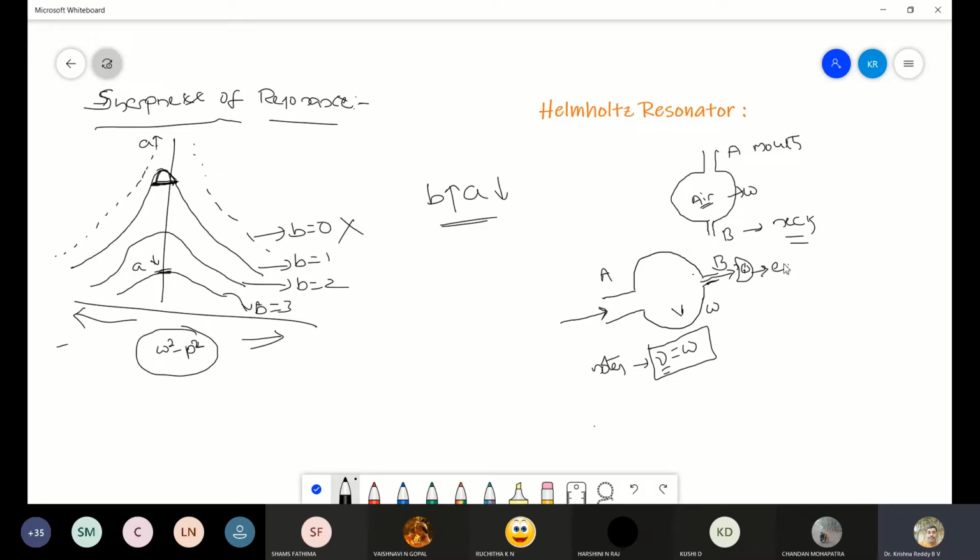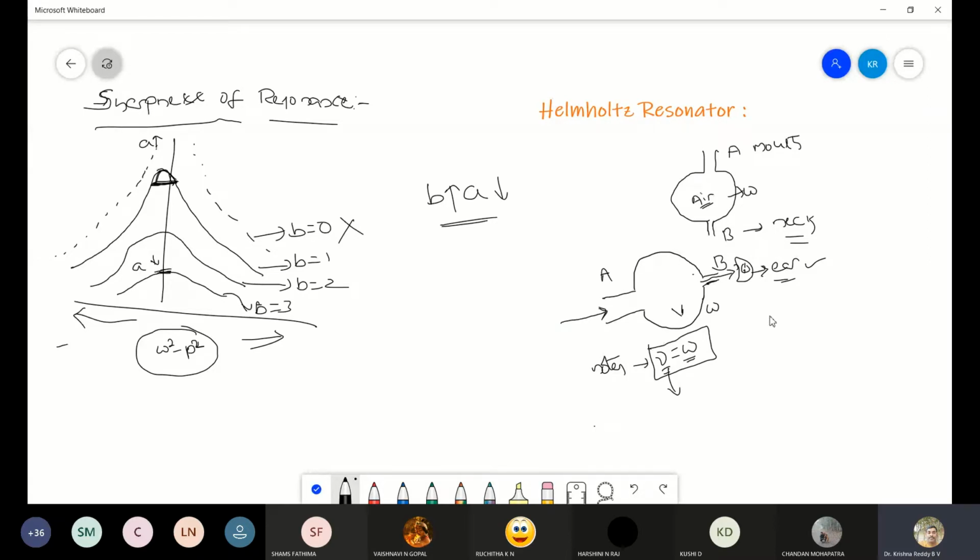This is the human ear. So that B will be kept near to the human ear. When the frequency of one of the musical notes is equal to the natural frequency of the air inside the resonator, then these two will be under resonance, so the air will be leaked out through the neck B, and that will be received by the ear. So that is how the frequency of the musical note can be verified.